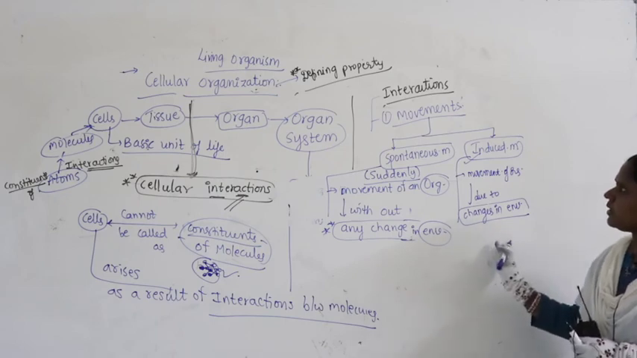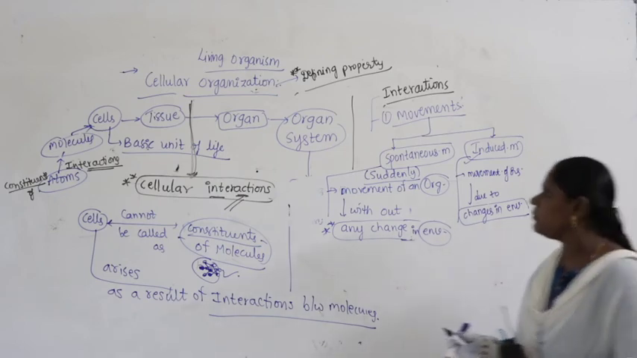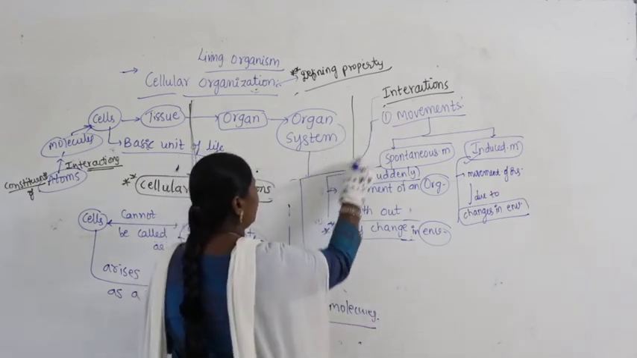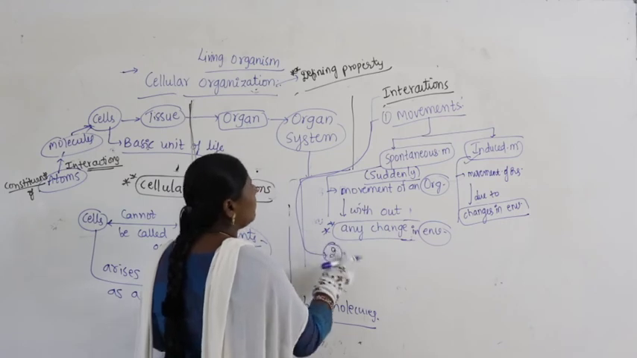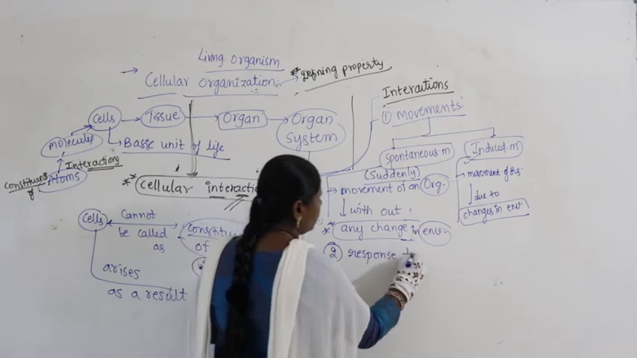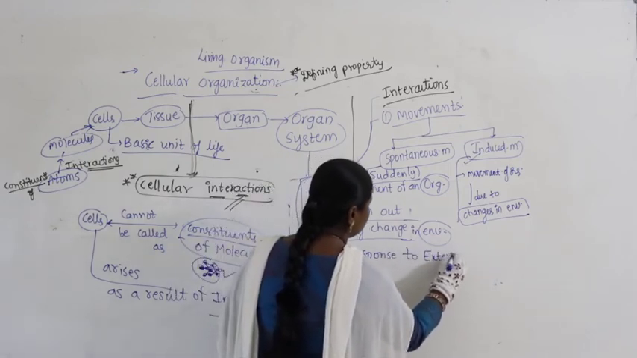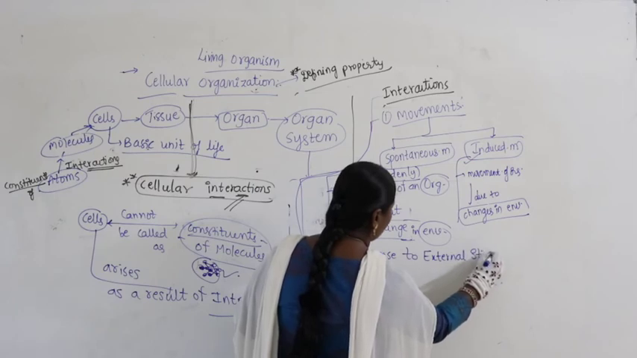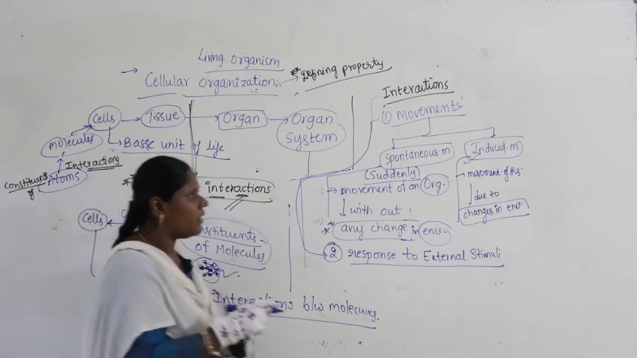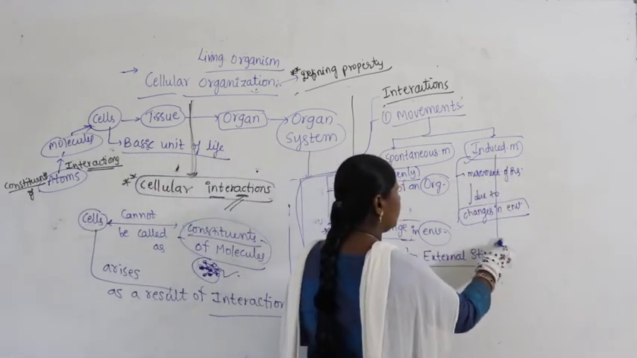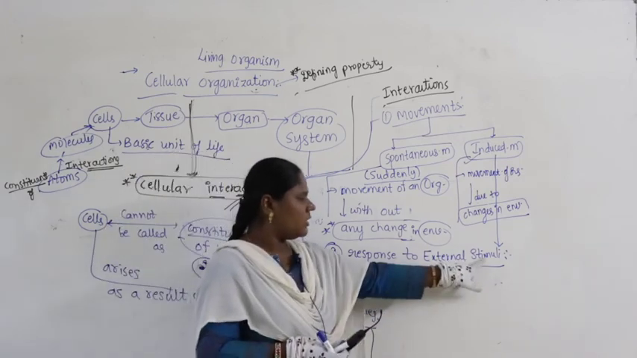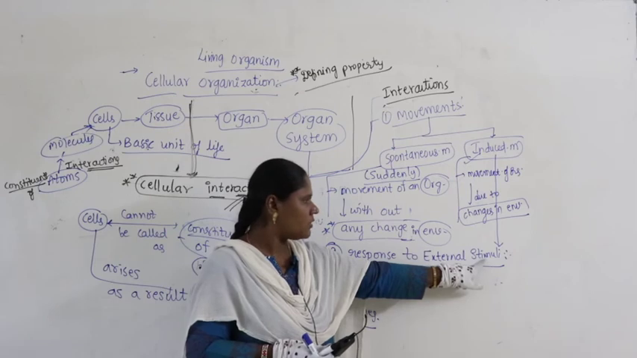Alright. So both come under movements, but you can take another example under movements. Under movements we can also take one more parameter, with that we will study examples. What we say is response to external stimuli. Actually, response to external stimuli comes under induced movement itself. Okay, what is stimuli? A change in the environment is called stimuli.